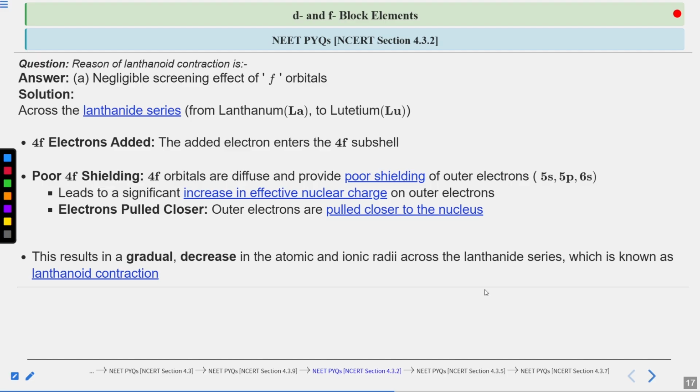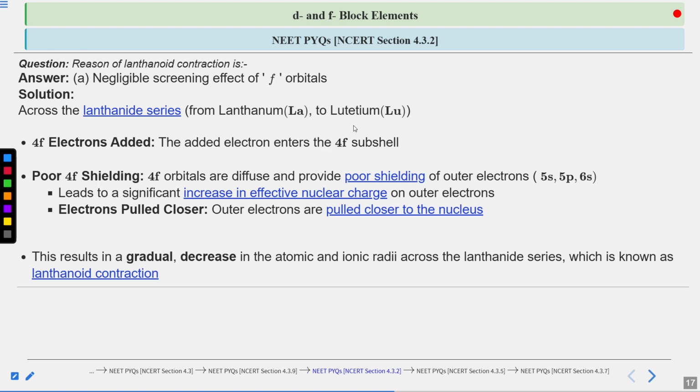This is going to affect the size of the atomic and ionic radii, which gradually decrease, and this decrease across the lanthanoid series is known as lanthanoid contraction. So this is the reason behind the lanthanoid contraction which you observe from lanthanum to lutetium, due to the poor shielding of the 4f orbitals. So the correct reason of lanthanoid contraction is option A, that is negligible screening effect of the f orbitals.